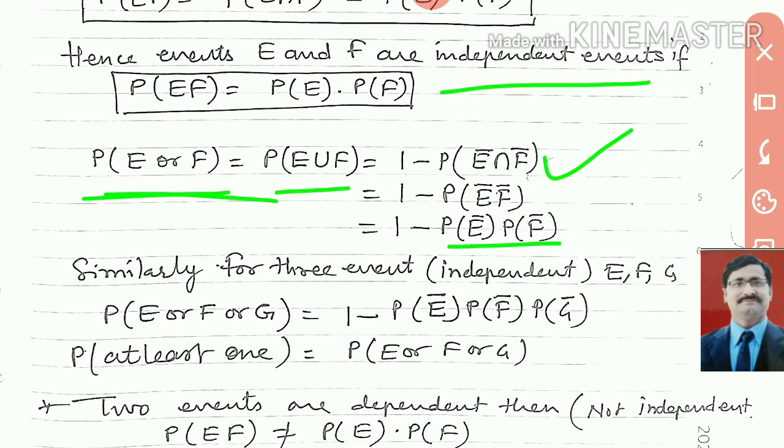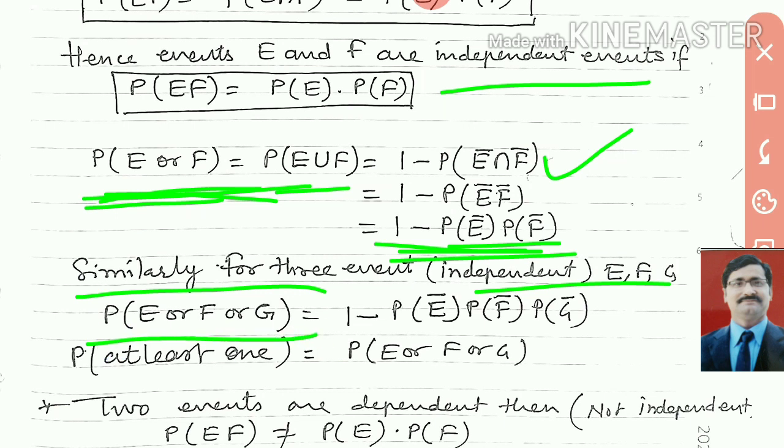Means P(E not F not) will be equal to P(E not) into P(F not). So we can write here P(E or F) will be equal to 1 minus P(E not) P(F not). P(E or F) means at least one of E or F. Similarly, for three events we will have P(E or F or G) equal to 1 minus P(E not) P(F not) P(G not). Probability of at least one means P(E or F or G).